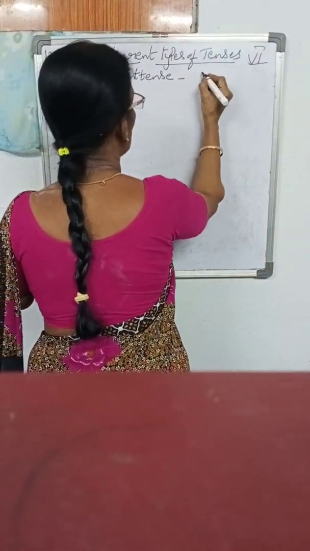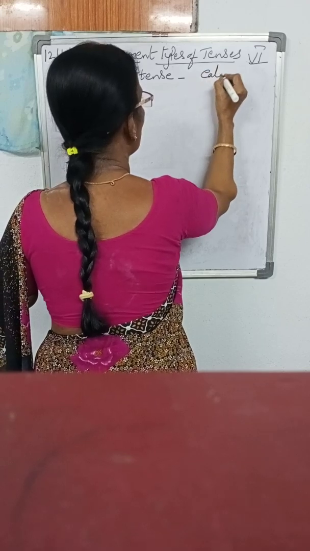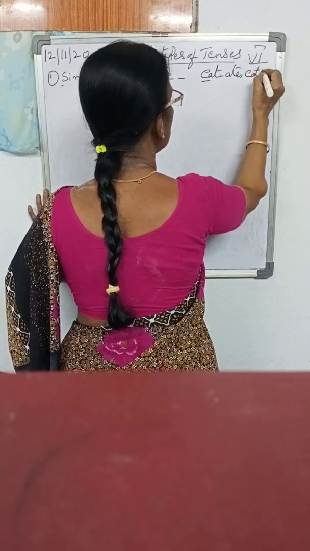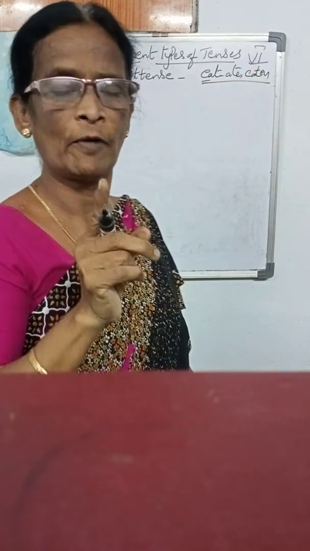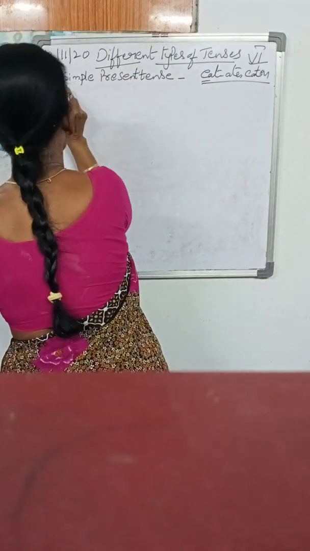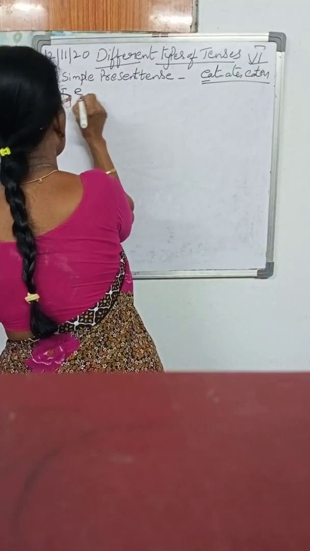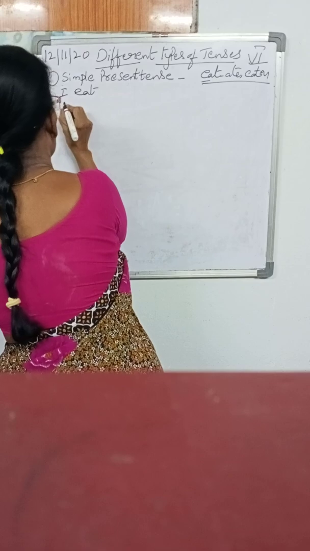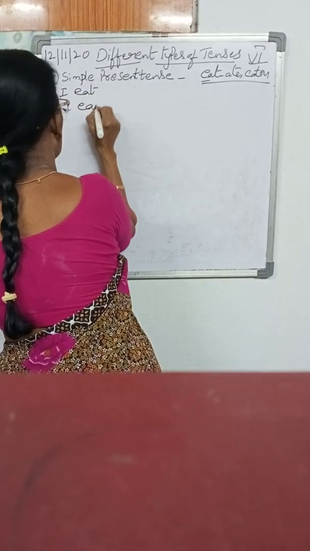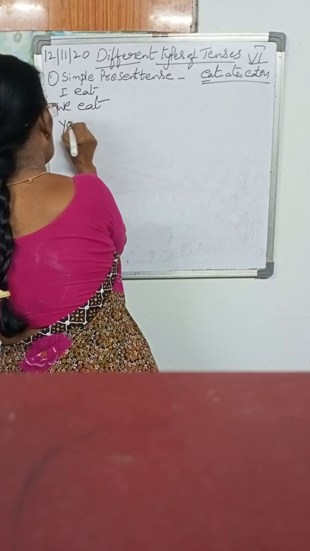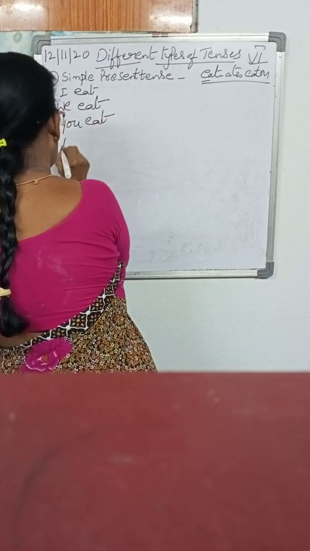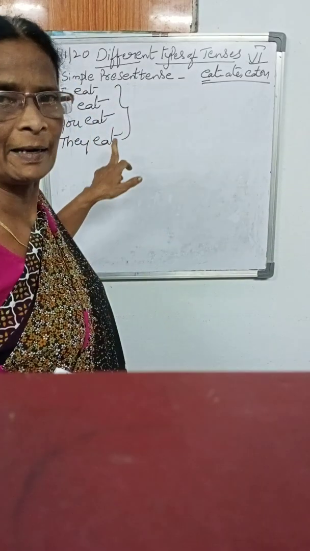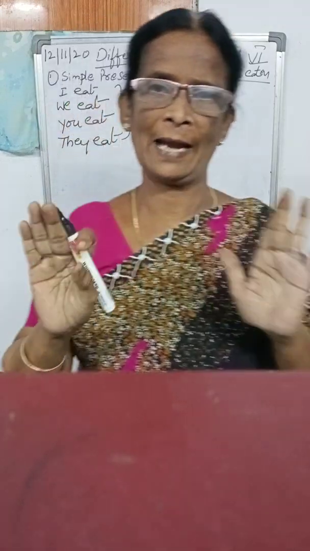Then for the simple present tense, I am taking the example verb eat. Eat is the present tense, ate is the past tense and eaten is the past participle. This tense is also very important. The first one, first person singular: I eat. Second one, we eat. Third one, you eat. And fourth one, they eat. Did I add anything to the verb? No, I didn't add anything.